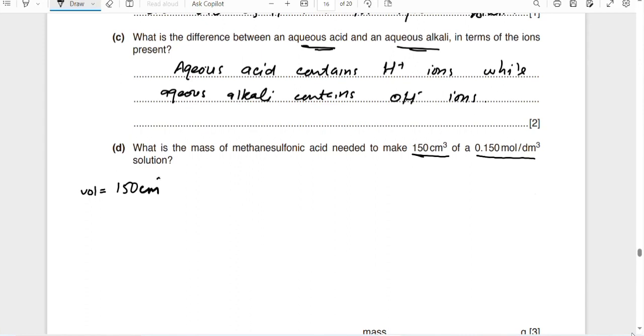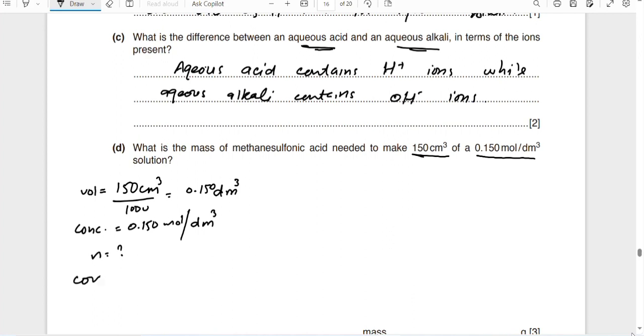We divide by 1000, so we get 0.15 dm cube. We have its concentration, 0.150 mole per dm cube. We have to find the number of moles, so that we may multiply it with its molar mass.